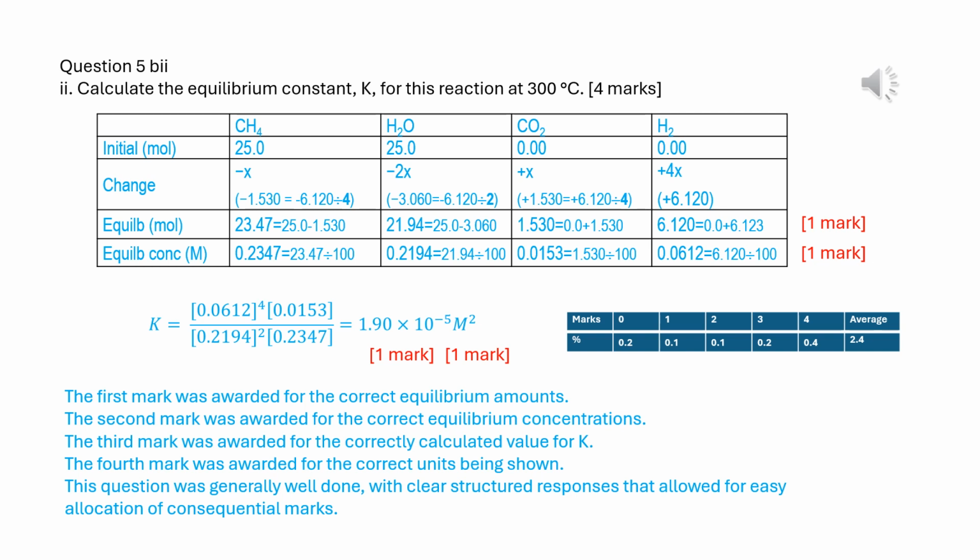Using the ICE strategy, we calculate the equilibrium constant. The first row is the moles of reactants and products. In the beginning, there is no carbon dioxide and hydrogen gas in the system, so the initial amount of them is 0. In equilibrium, the amount of hydrogen is 6 mole.